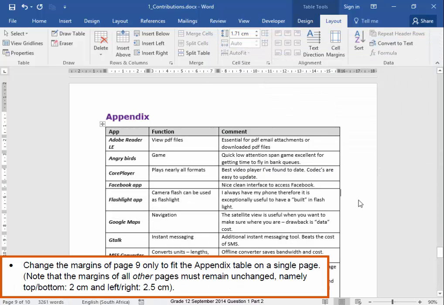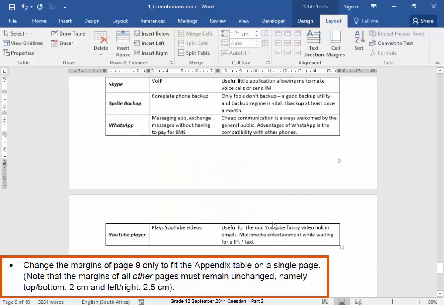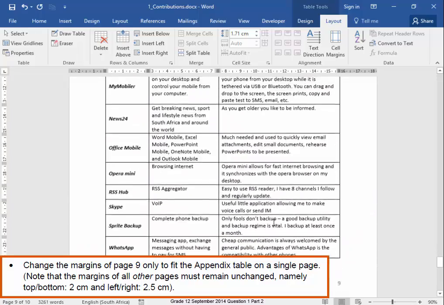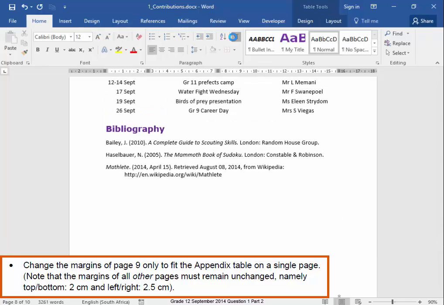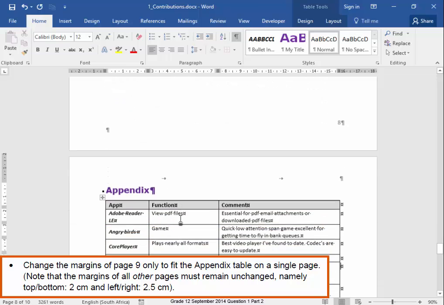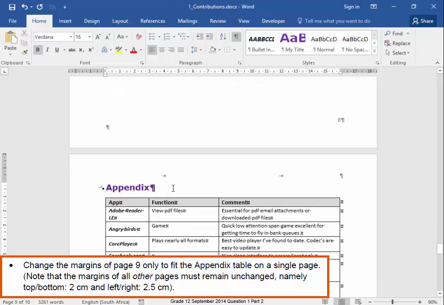Correct. Now I need to change the margins of page 9, which is this page, only this page, so that everything will fit onto the page. Now there is a page break there. Right, let me go to this page, the page that I need to adjust.